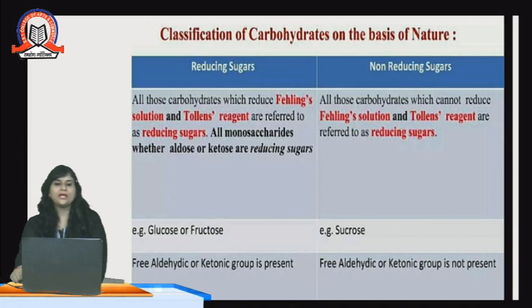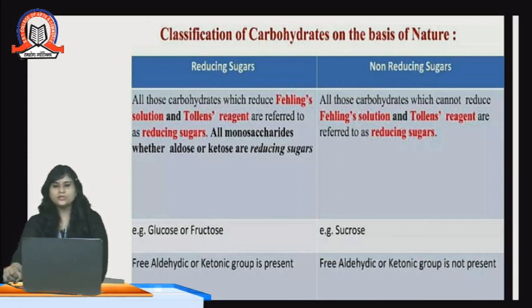They come under the reducing sugar category. A free aldehydic or ketonic group is present. As we have already said, aldose and ketose mean an aldehyde or ketone group is present in these compounds.